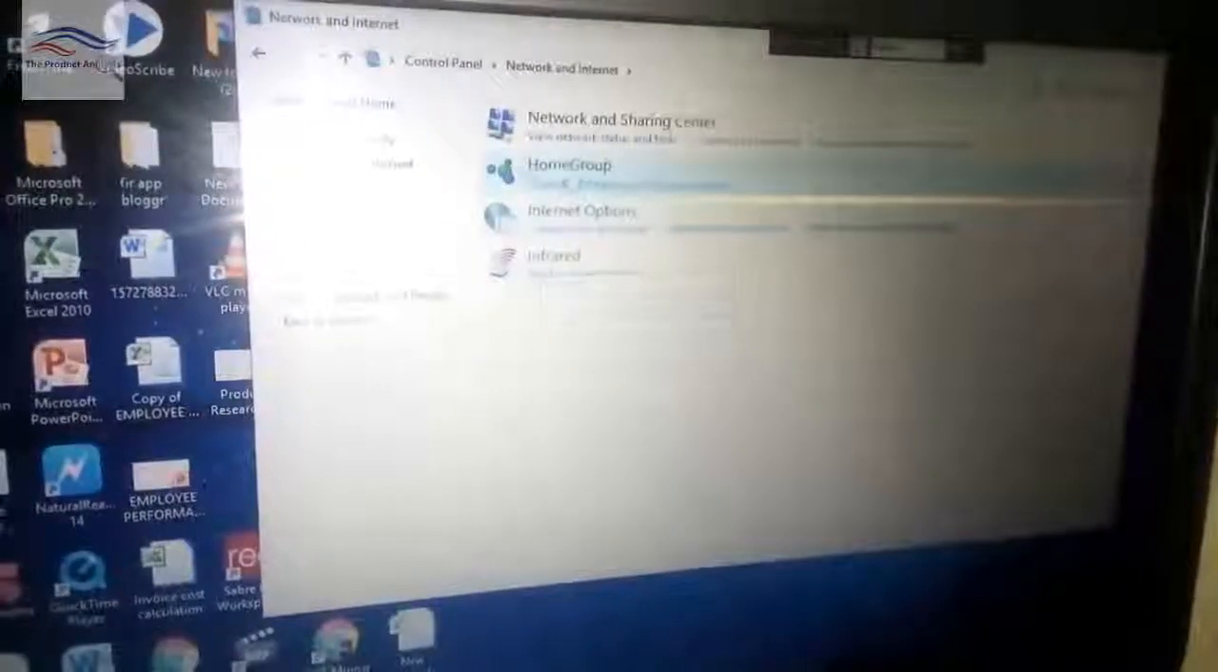Confirm that your laptop is connected to a wireless internet network. Then type control panel in the search bar and go to the control panel. Then click on network and internet. Click network and sharing center.